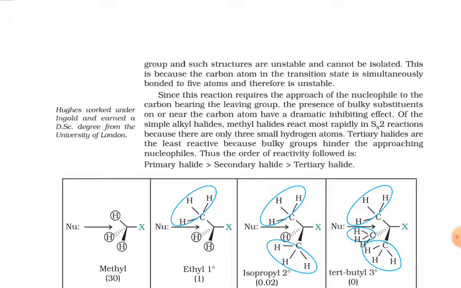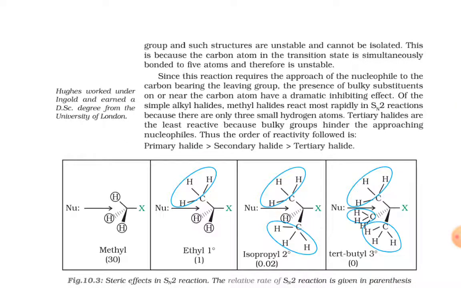Since this reaction requires the approach of the nucleophile to the carbon bearing the leaving group, the presence of bulky substituents on or near the carbon atom has a dramatic inhibiting effect on simple alkyl halides. Methyl halides react most rapidly in SN2 reactions because there are only 3 small hydrogen atoms. Tertiary halides are the least reactive because bulky groups hinder the approaching nucleophiles. Thus, the order of reactivity followed is primary halide greater than secondary halide greater than tertiary halide.